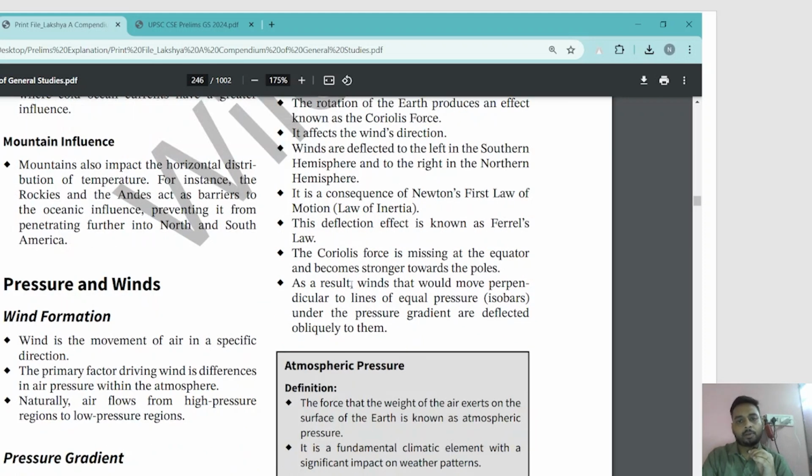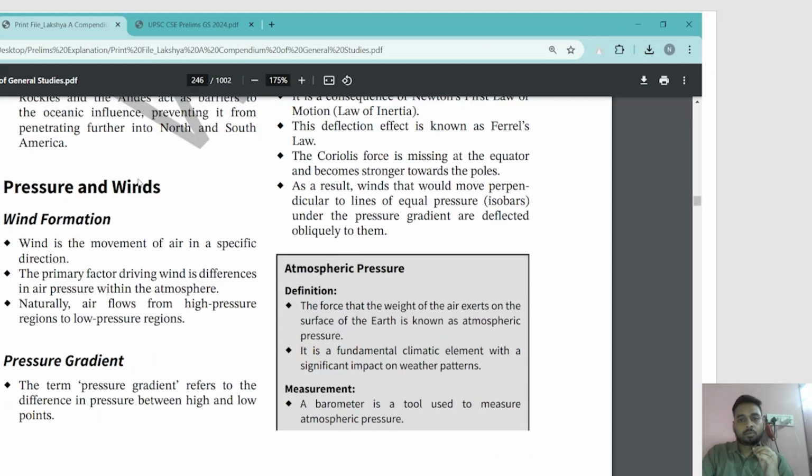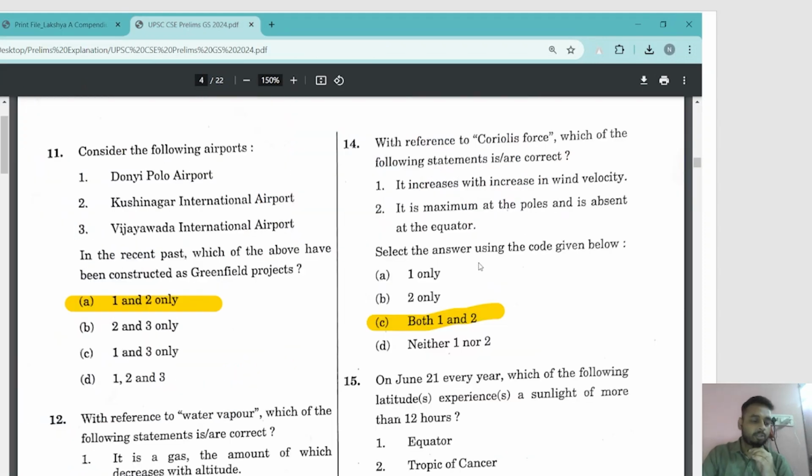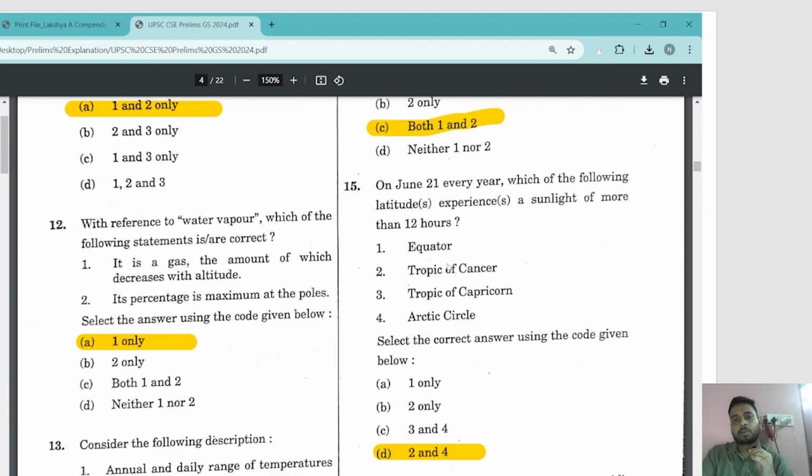So you see that because of this, winds that would move perpendicular to the lines of equal pressure are deflected obliquely to them because of Coriolis force and vice versa, right? So that was again a straightforward question from the standard textbook, NCERTs as well as Lakshya book. Let's move to the next question.